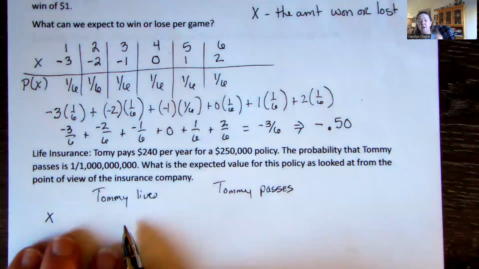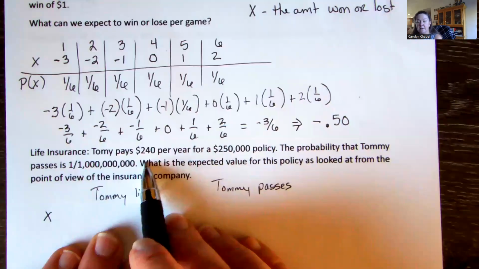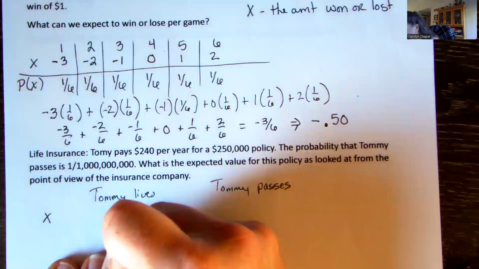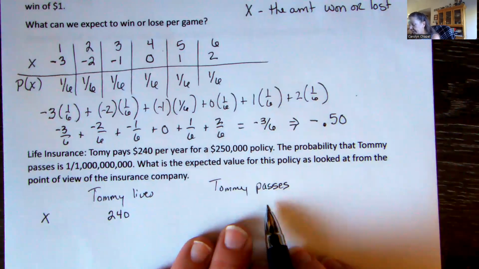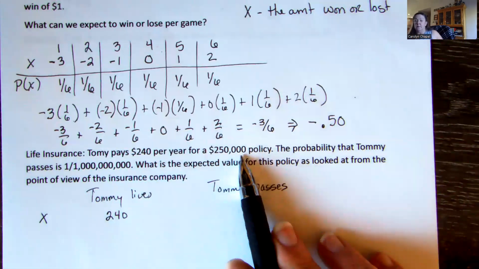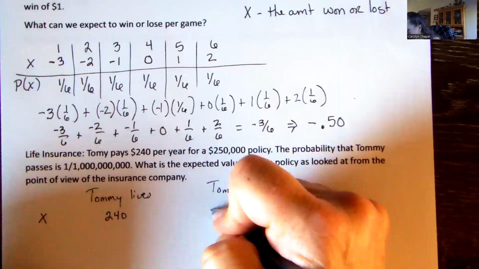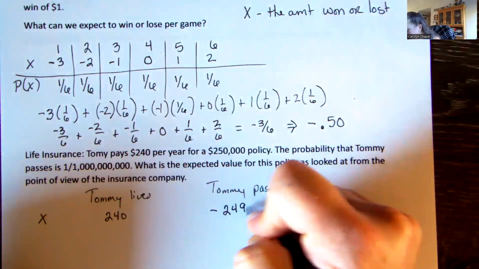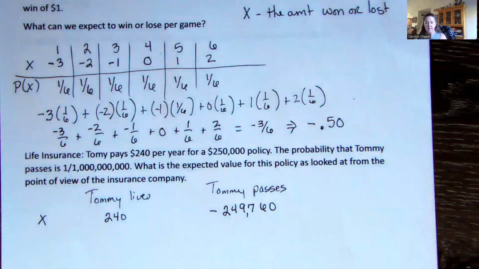Now, from the point of view of the insurance company, if Tommy lives, they got his $240. If he passes, they got his $240, but they had to pay out this large amount. So the difference, I'm doing some subtraction here, they'd be paying out a difference of $249,760.